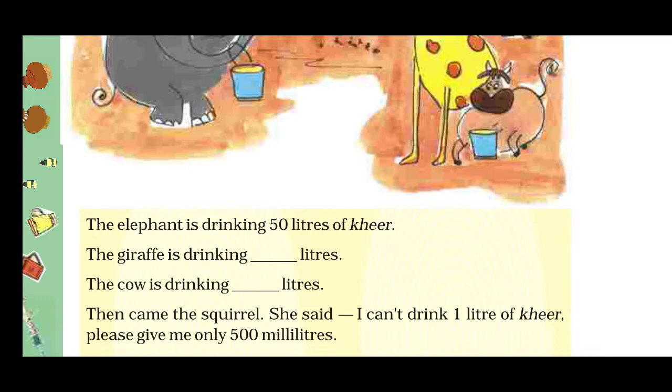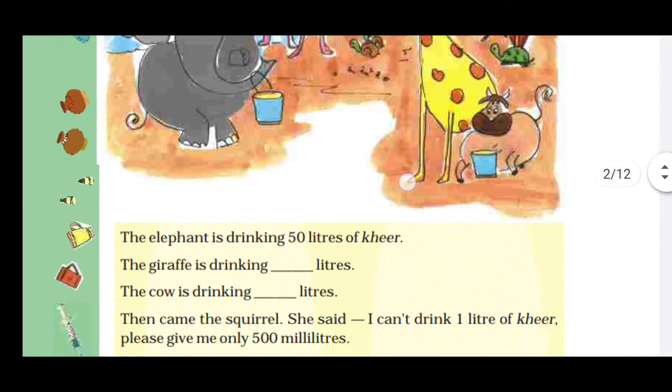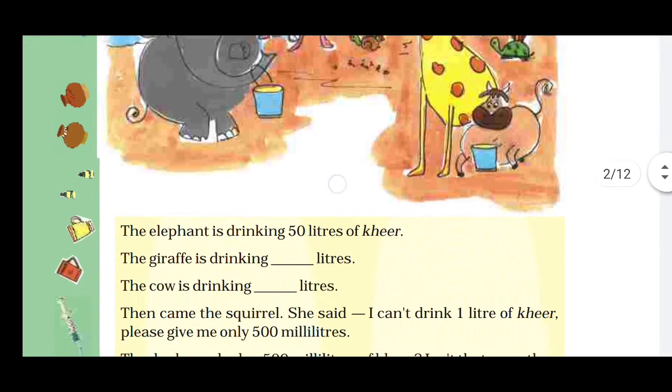Now two questions are asked: the giraffe is drinking dash liters and the cow is drinking dash liters. From the pictures we can't get any clue, so we have to use our IQ, our general knowledge for this. For example, the elephant is the largest animal, so he is drinking 50 liters. Obviously the giraffe will drink less than 50, right? So let's consider he drinks 25 liters. You can write the answer 25 liters.